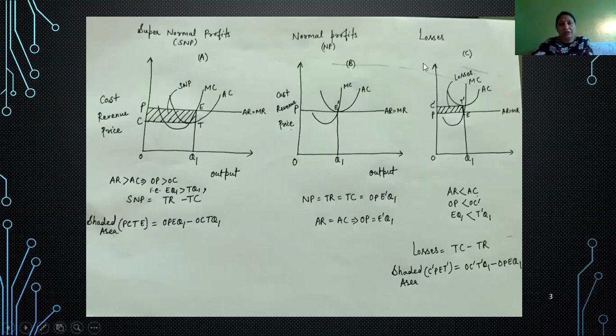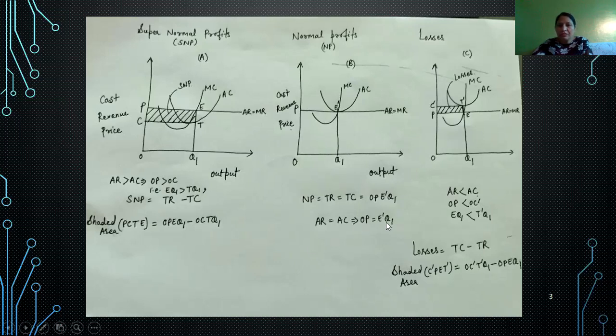Thereafter, the firm may enjoy normal profits. In this case, we observe that the AR-MR curve runs parallel to the x-axis and the AC curve's minimum point coincides with the AR-MR curve. And the MC curve cuts the AR-MR curve from below at point E dash. So E dash is the point of equilibrium, and at this point, we observe average revenue is equal to average cost.